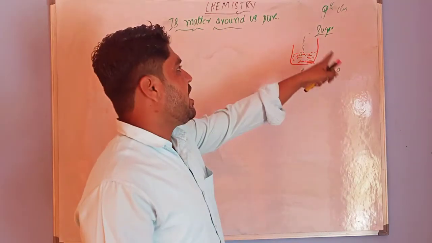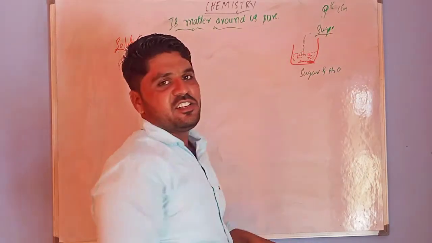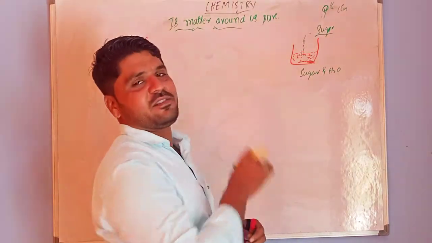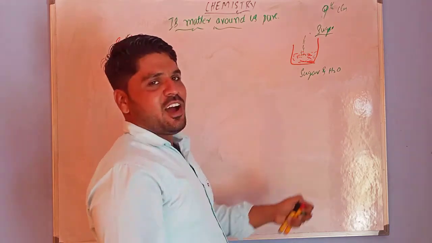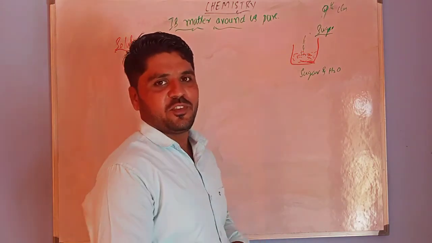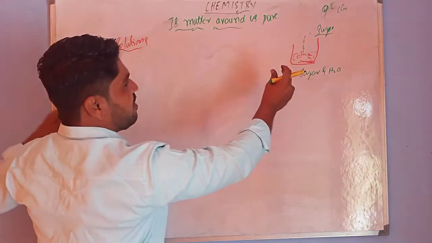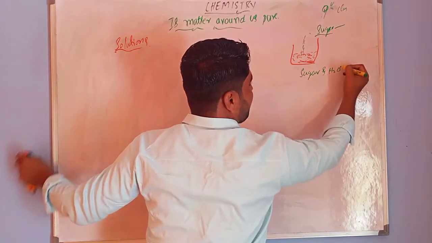If you add some lemon juice to this, it will be juice or sarbat. In this class, I am going to prepare the lemon juice for you. For this, we need some components, that is sugar and water.